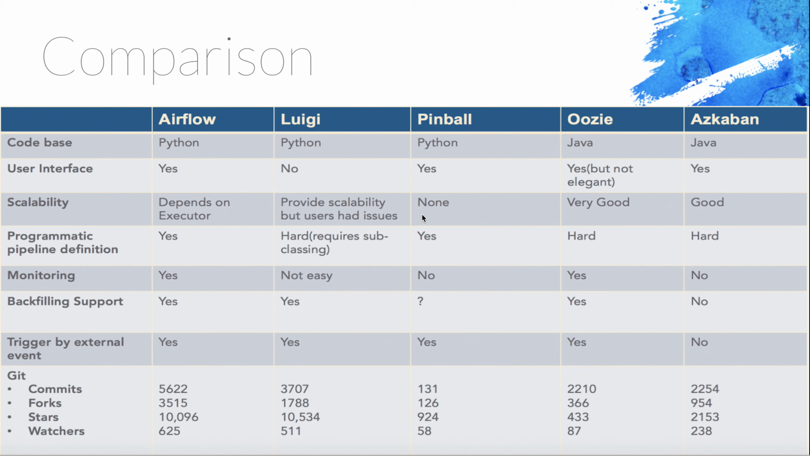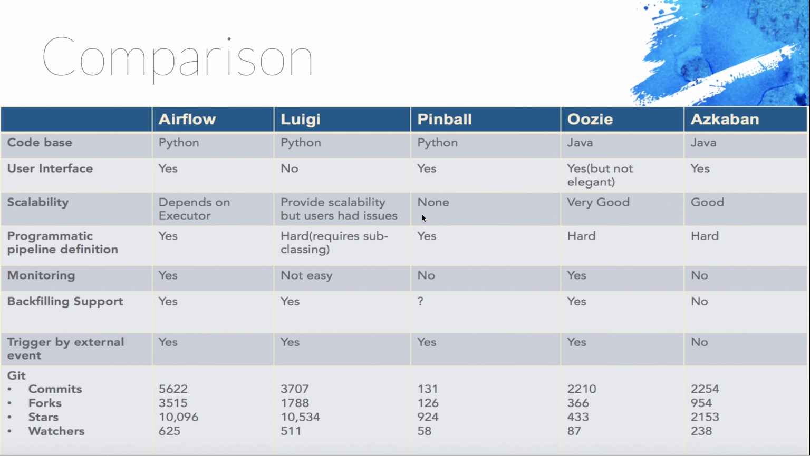Let's look at how Airflow compares with other workflow management tools that are out there. There are some that are JVM based and quite a few that are Python based. Between Oozie and Azkaban, they both are Java. The code base is written in Java, and they are JVM based. And Oozie is a better option than Azkaban.